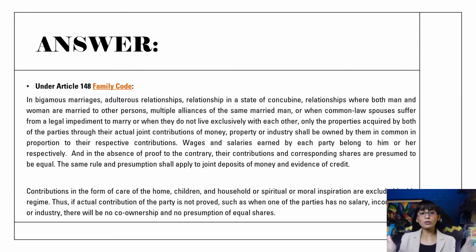And thus, if actual contribution of the party is not proved, such as when one party has no salary or income or means of industry, there will be no co-ownership and no presumption of legal or equal shares. So whoever has the most contribution is given the presumption of having owned such contribution.